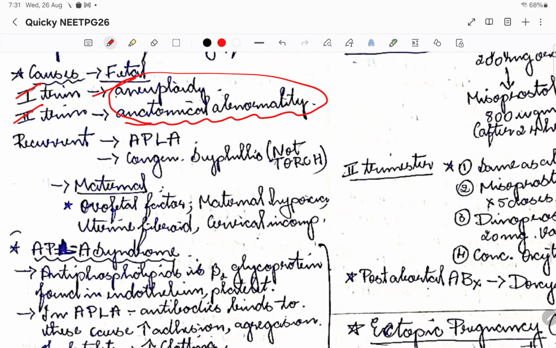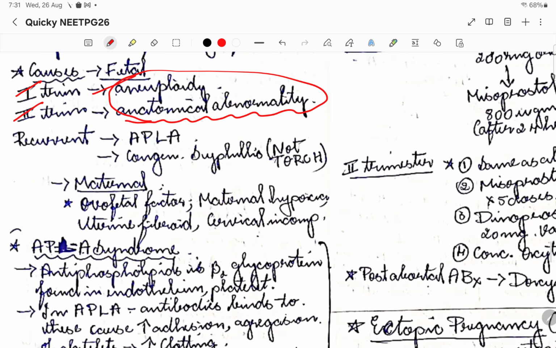If there is recurrent abortion, please rule out APLA syndrome. I'll discuss APLA syndrome. Congenital syphilis can also cause recurrent pregnancy failure, that is abortion, and it is not the TORCH infection. TORCH infection doesn't have any relationship with recurrent abortion.